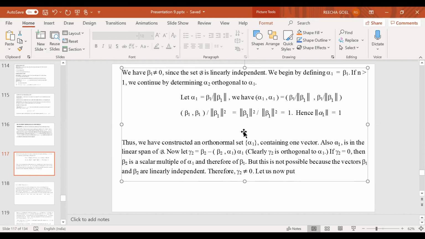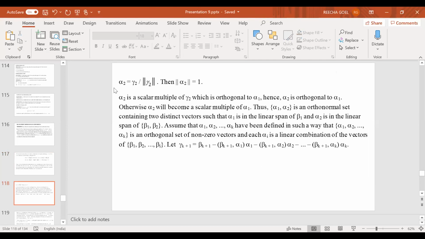But beta 1 and beta 2 are what? They are linearly independent. So it is not possible. So therefore, gamma 2 cannot be 0. Okay. Gamma 2 cannot be 0. So hence gamma 2 is always different from 0.